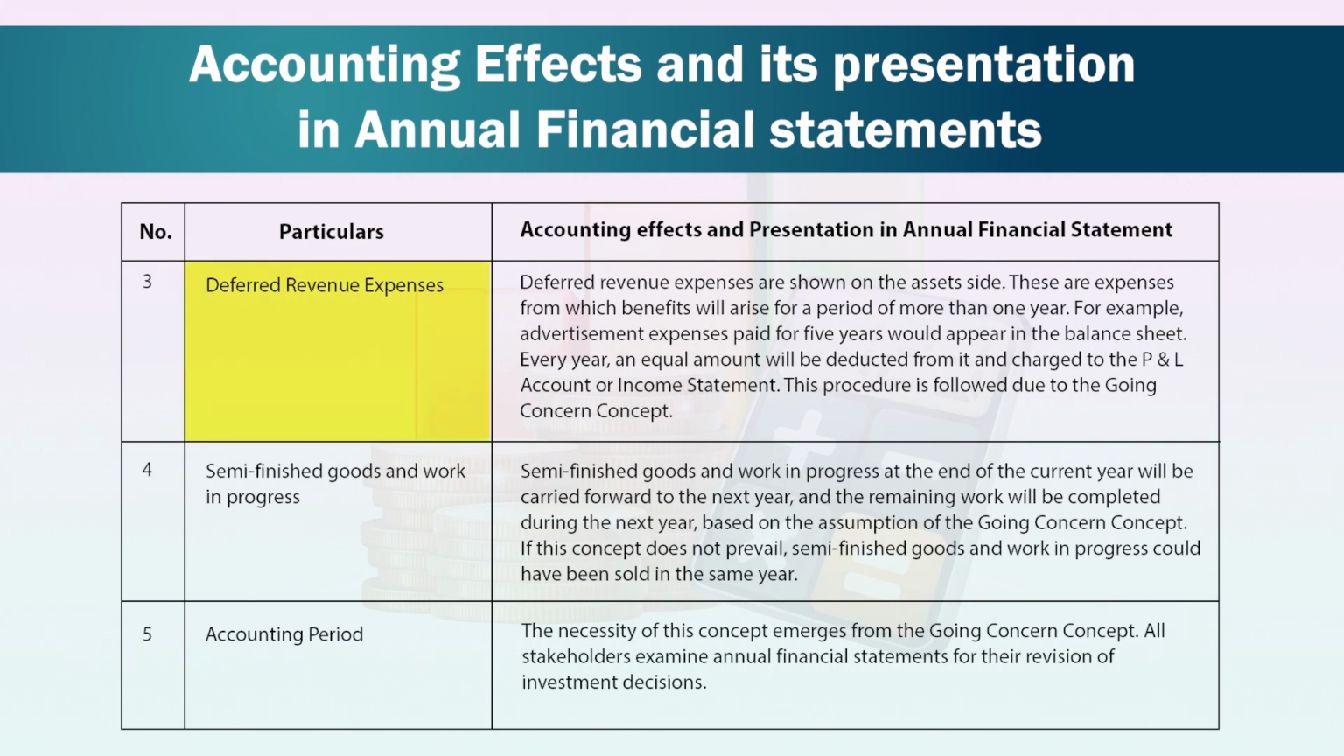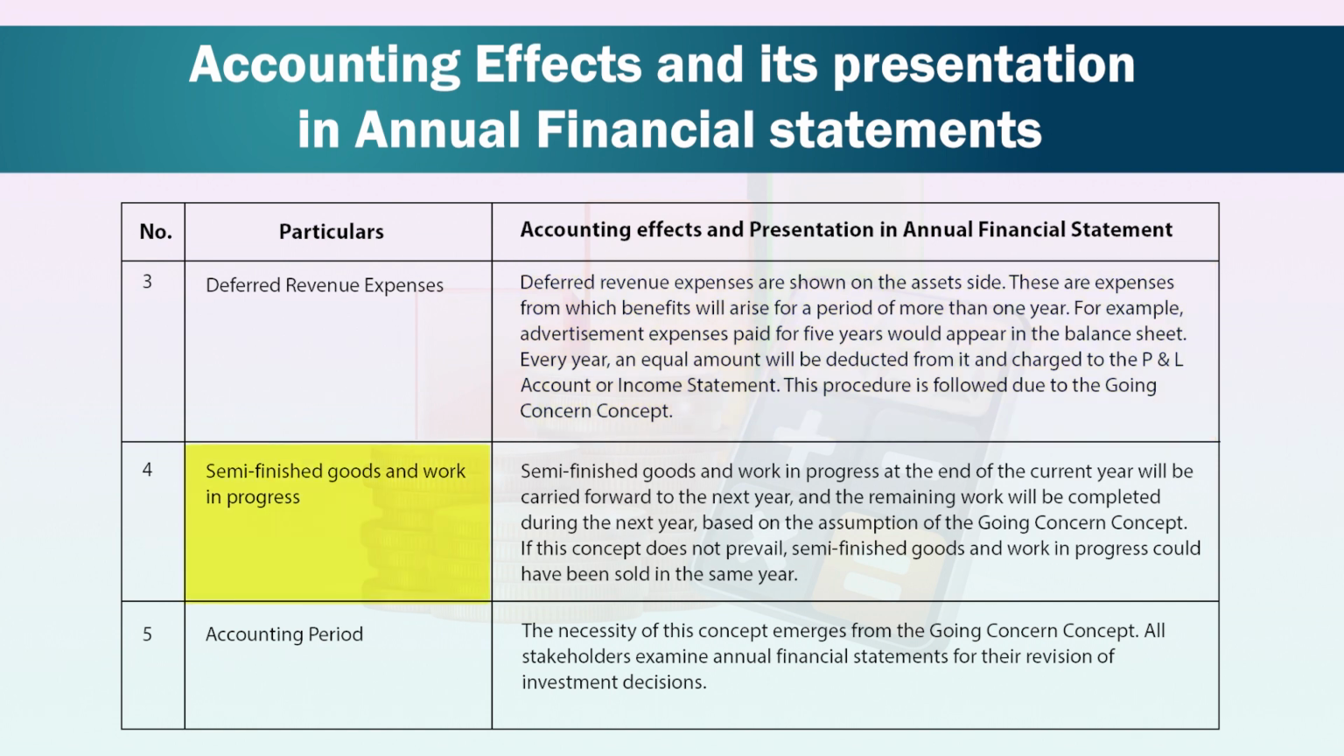Number 3. Deferred revenue expenses. Deferred revenue expenses are shown on the asset side. These are expenses from which benefits will arise for a period of more than 1 year. For example, advertisement expenses paid for 5 years would appear in the balance sheet. Every year, an equal amount will be deducted from it and charged to the P&L account or income statement. This procedure is followed due to the going concern concept.